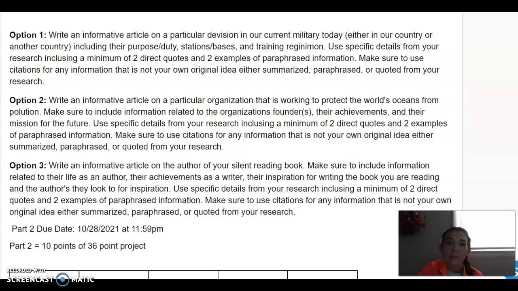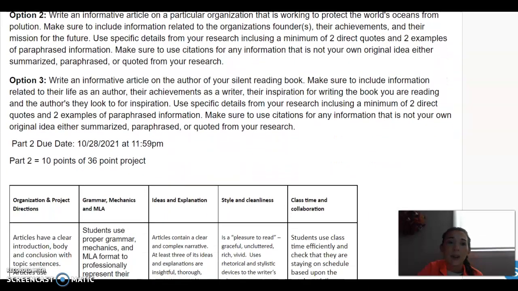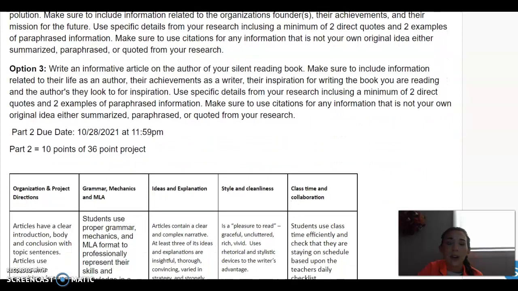Option 3 is to write an informative article on the author of your silent reading book. Make sure to include information related to their life as an author, their achievements as a writer, their inspiration for writing the book you are reading, and the authors they look to for inspiration. Use specific details from your research, including a minimum of 2 direct quotes and 2 examples of paraphrased information. Make sure to use citations for information that is not your own original idea, either summarized, paraphrased, or quoted from your research.